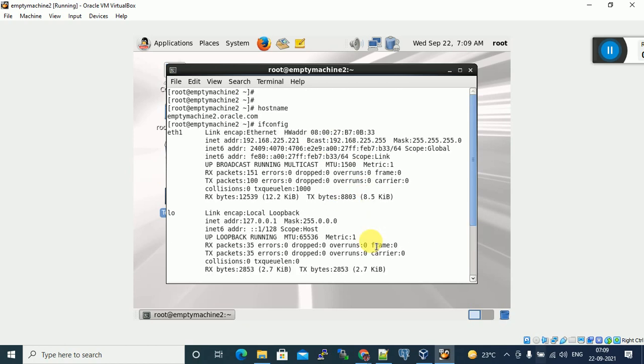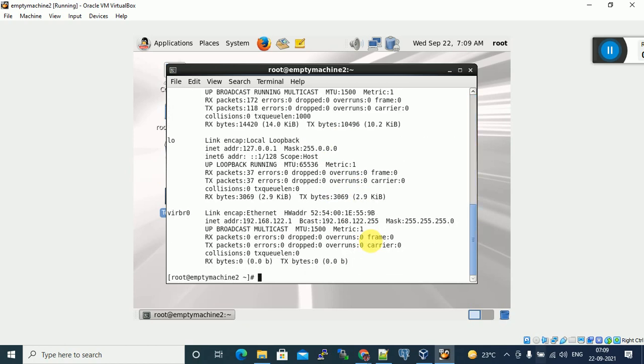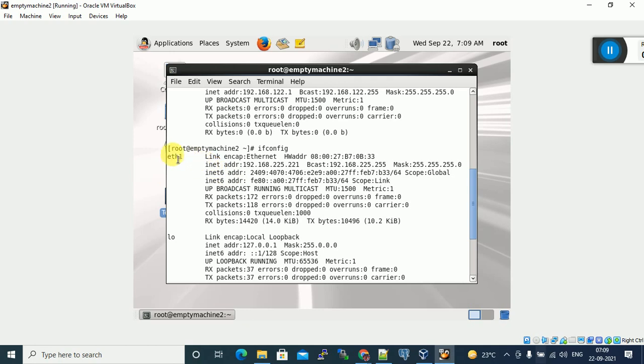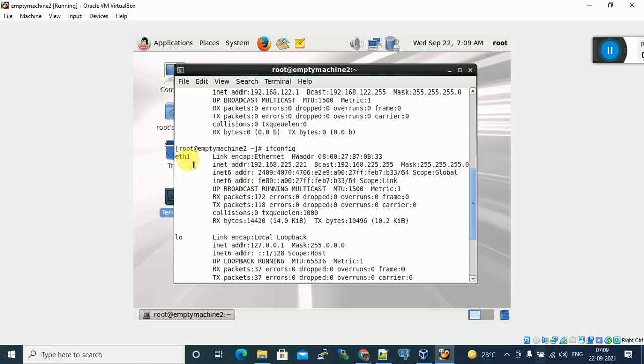Now you can give ifconfig. Ethernet 1 is the current latest Ethernet, you can remove the older Ethernet eth0. So, the inet address, you can see here, is this virtual machine's IP.